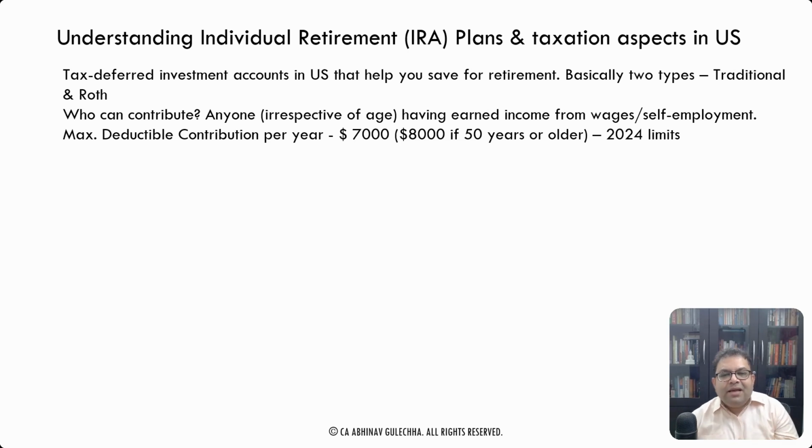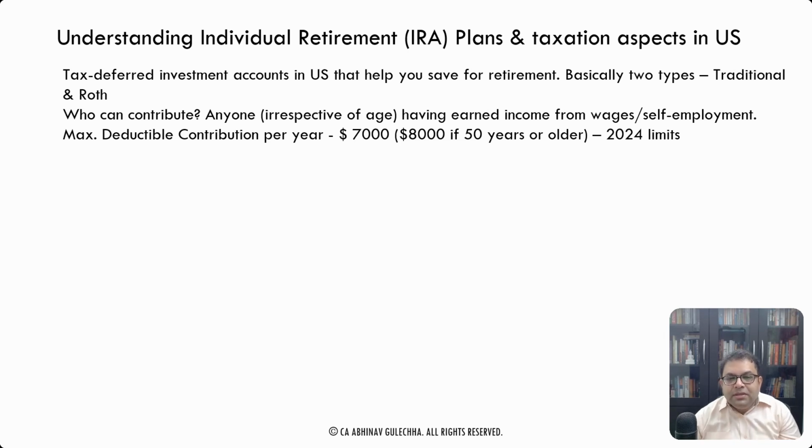The IRS has restricted the maximum contribution that a person can make which is deductible. You can make a non-deductible contribution over and above this deductible contribution. For this you have to file a certain form, which we will come to, but otherwise this is the basic limit where you get the benefit of a deduction. What is the limit? It is $7,000 per year. This is the 2024 limit. This limit will adjust every year. It will increase every year. It's inflation adjustable.